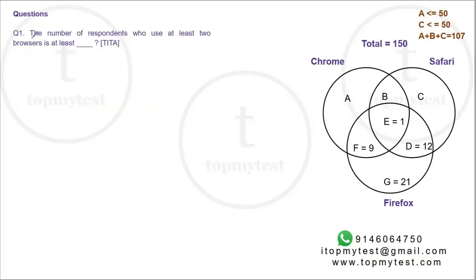Question number 1. The number of respondents who used at least two browsers is at least how many? Right. Now, at least two browsers will be E, F, D, and B.